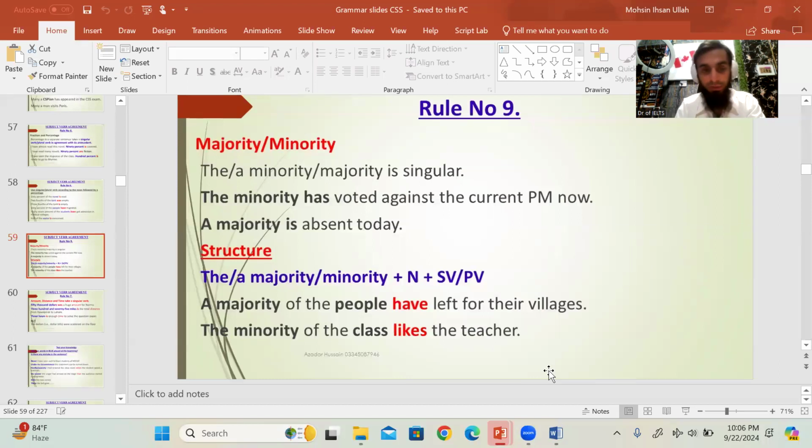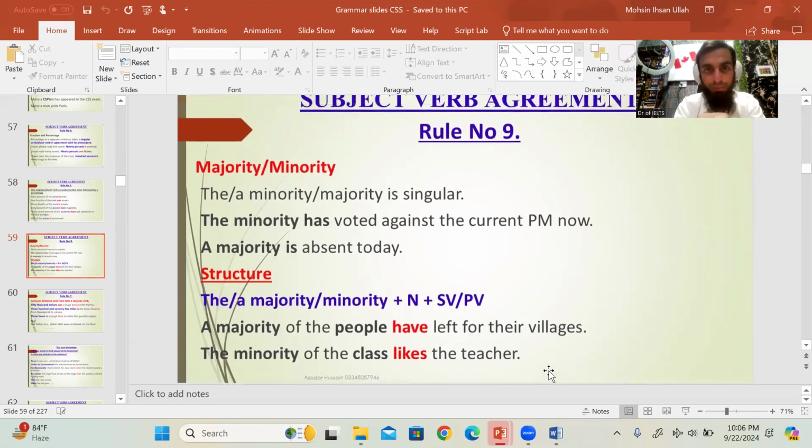If you write after majority or minority any name, like a noun, then we use have. But if you again use a kind of name that can't be counted, then we use singular verb, right? Like the minority of the class likes, but if you say the minority of the students, then like, right? So majority, minority के बाद भी आपने देखना है countable है uncountable है. Okay.